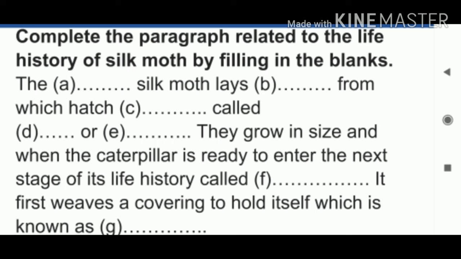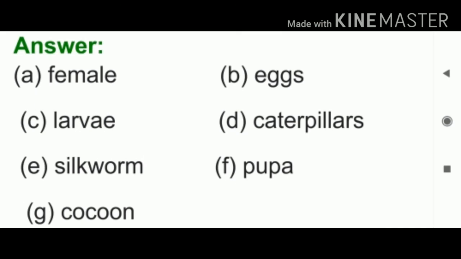See, now check your answers. What are the answers? It is given. See, first one: female, eggs, larva, caterpillar, silkworm, pupa, and then cocoon. So these are the answers for that question. So next one, it is given to you. The second one is a diagram-based question. I'll give you one diagram. See the diagram and write the stages.